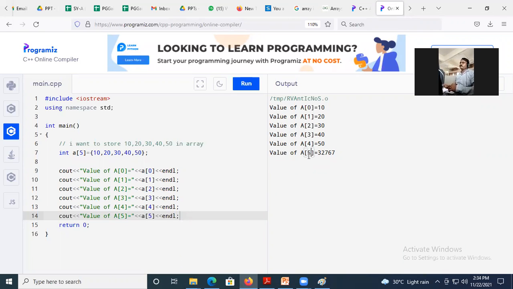If I execute A5, because of these 5 elements, if anyone thinks that there are 5 elements and I wish to retrieve A5, as it starts with 0, we have only the fourth index. We don't have any value at the 5th index. So what does it return? It returns the garbage value from the memory. Okay, so now this is one thing, initialization and displaying the array elements. Okay, now just go here.